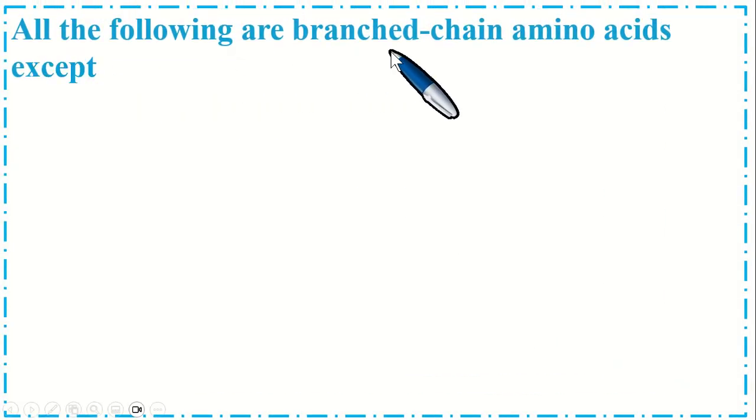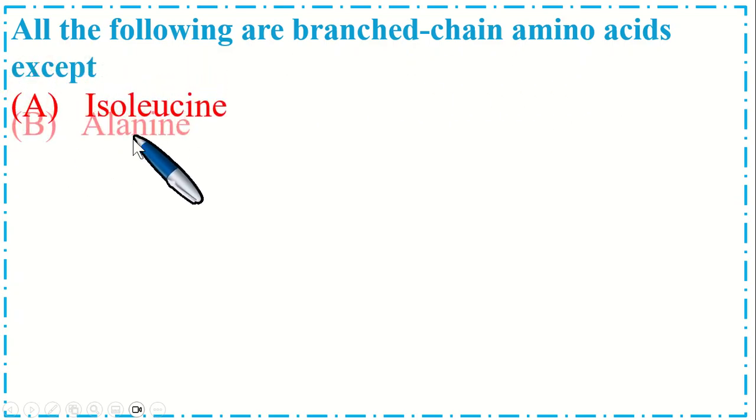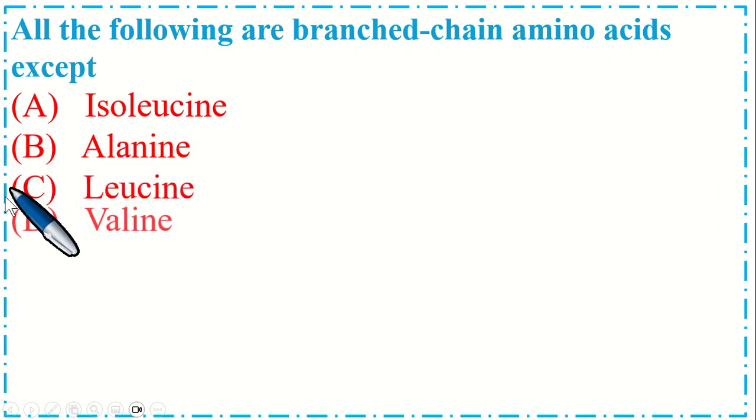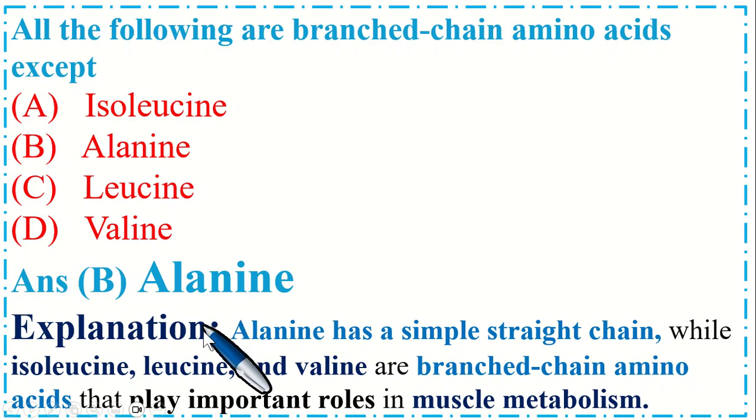All of the following are branch chain amino acids except option A isoleucine, B alanine, C leucine, and option D valine. So the correct option is B alanine. Alanine has a simple straight chain while isoleucine, leucine, and valine are branch chain amino acids that play important roles in muscle metabolism.